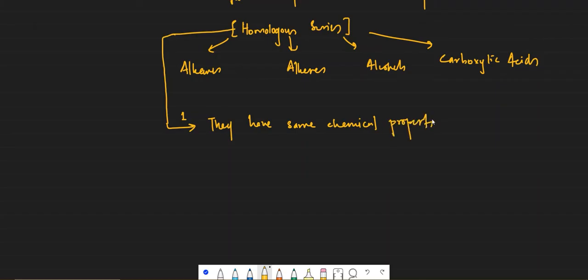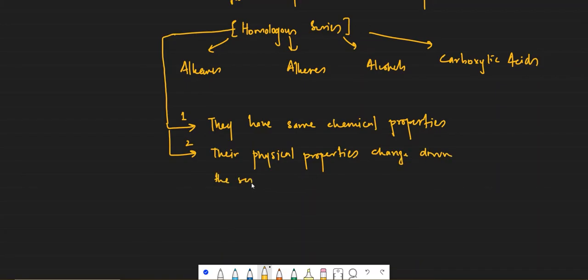They often ask you about the characteristics of homologous series, so remember these few characteristics. They have the same chemical properties, but their physical properties change down the series, like boiling point, for example.